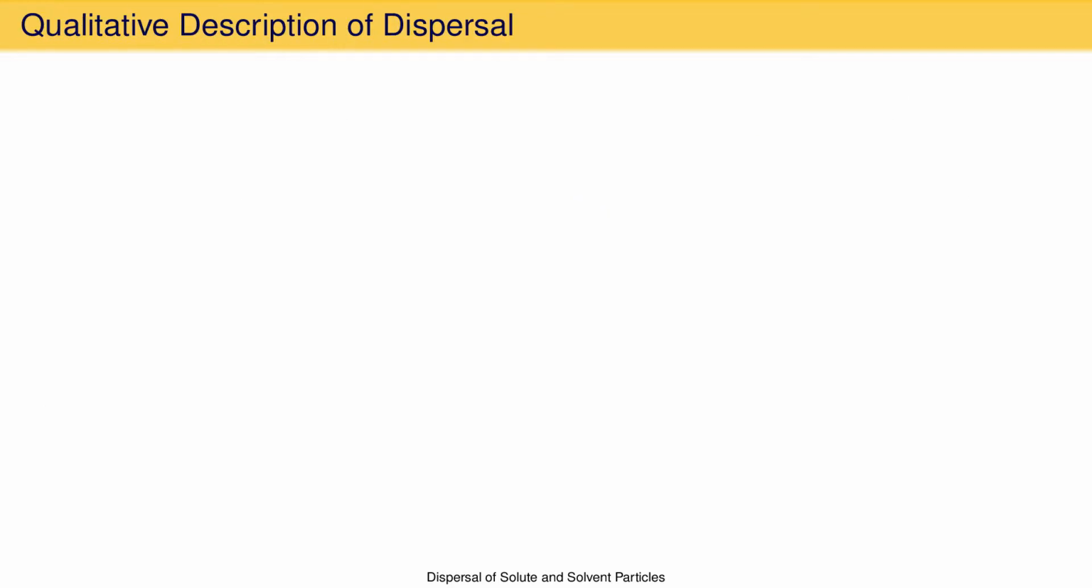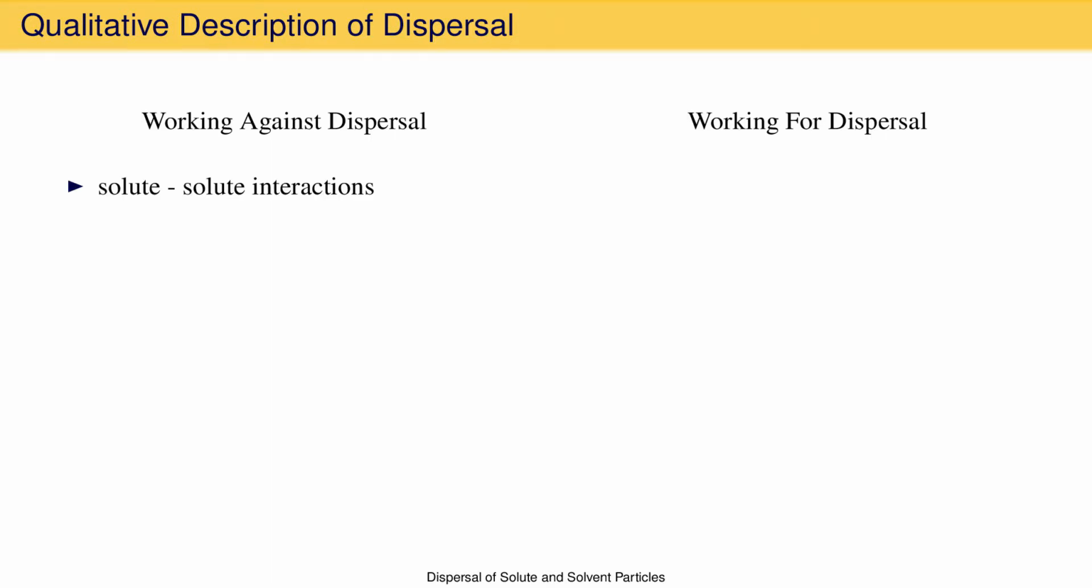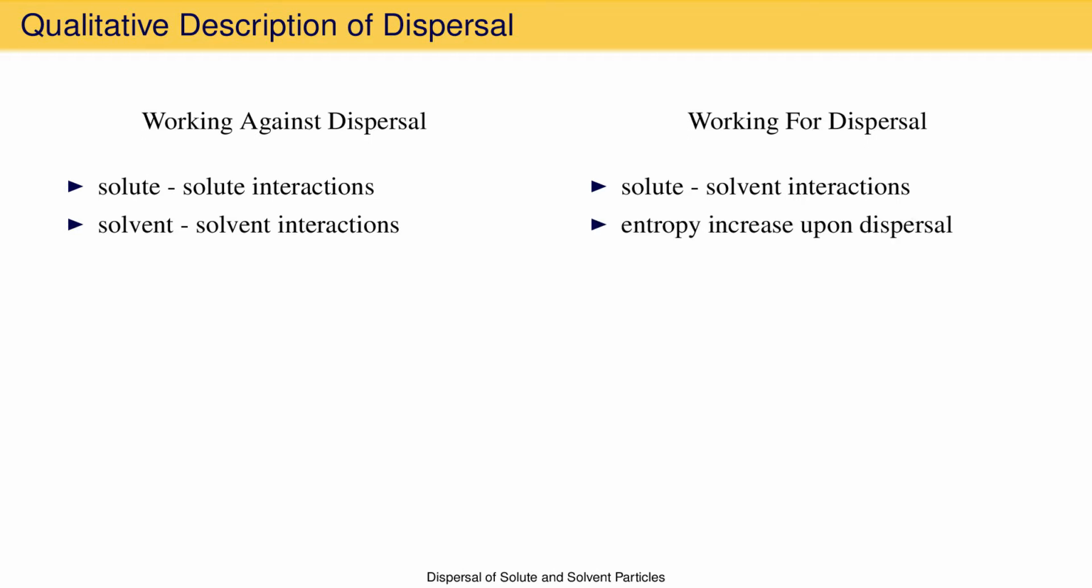Whether or not solute and solvent particles will disperse in each other is determined by a competition between the things working against dispersal and the things working for dispersal. The things working against dispersal are the intermolecular forces that create solute-solute interactions and solvent-solvent interactions. These interactions restrain particle motion and make dispersal unfavorable. The things working for dispersal include the intermolecular forces that create solute-solvent interactions. These interactions draw solute and solvent particles together and make dispersal favorable. In addition, dispersal is favored by the increase in entropy that results when particles disperse.